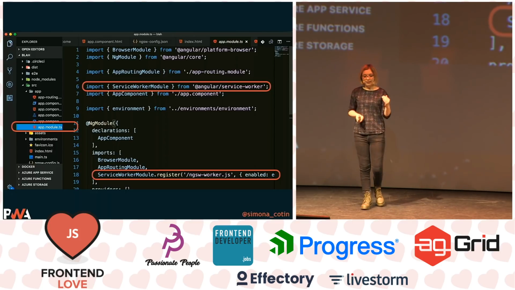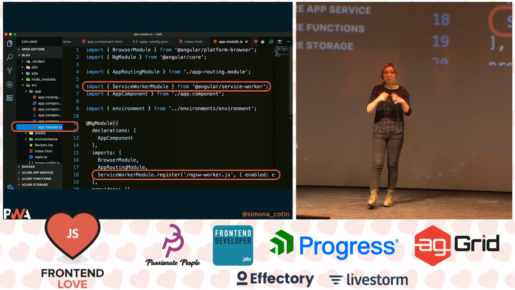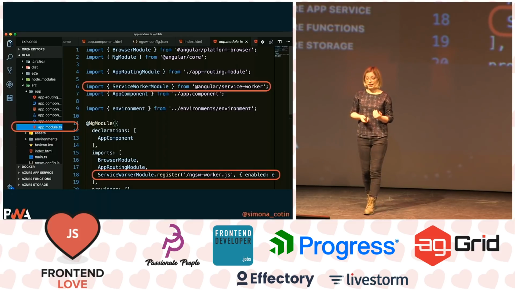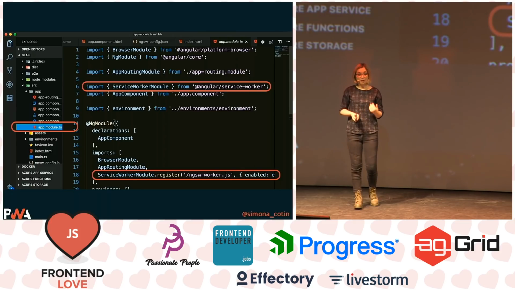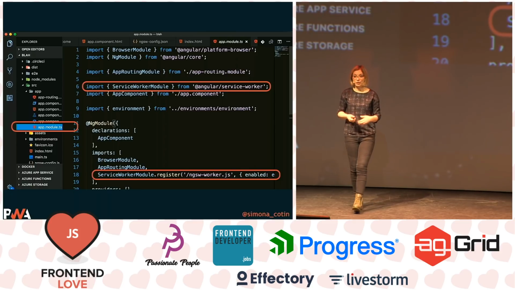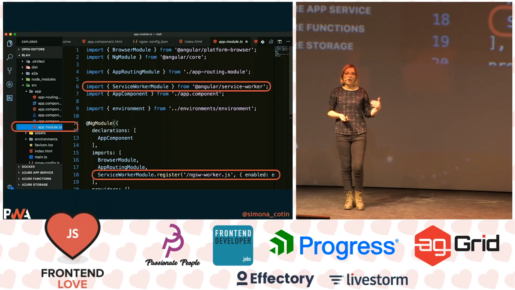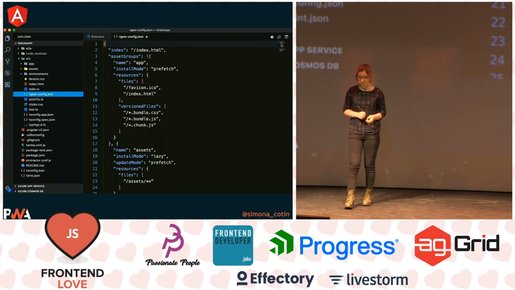But then in our app module, we're also going to import the service worker module, which is basically a re-implementation of the service worker in Angular. And then we're going to register that using our service worker. And we're going to enable that for the production environment, because we don't want to run service workers in our development environment, right? Because that means we're going to get maybe cached content, and that's not what we want.